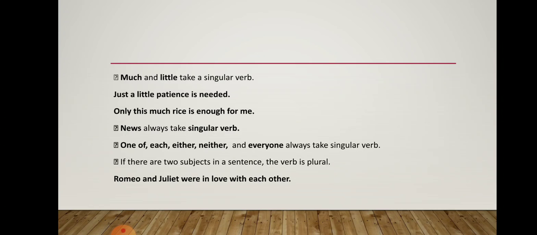If there are two subjects in a sentence, the verb is plural. जैसे कि हमने सबसे पहले एग्जाम्पल में पढ़ा था. The two girls were going to the market, na? Priya and I don't know, Riya, I guess. So the verb will be plural there. For example, Romeo and Juliet. We are talking about two people who were in love with each other. We did not say was in love with each other. We said were in love with each other.